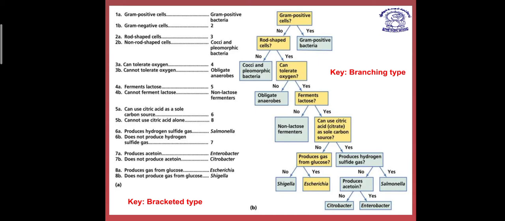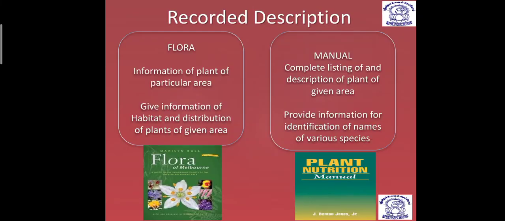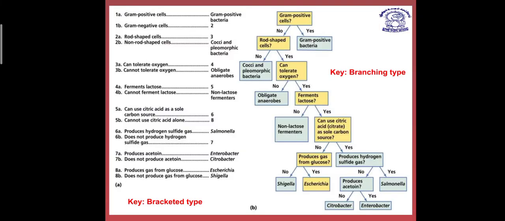This keeps on going in such a way, but no one will ask you about the bracketed key or branching key. Generally in NEET they ask questions only on this: a pair of contrasting characters is a couplet, and one character is a lead. What is it useful for? It is useful for identification, and that is the thing. So this is the key.